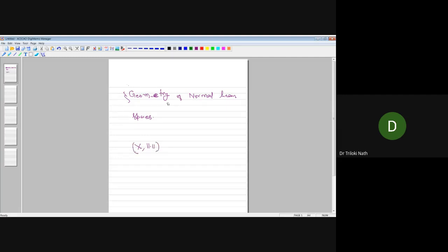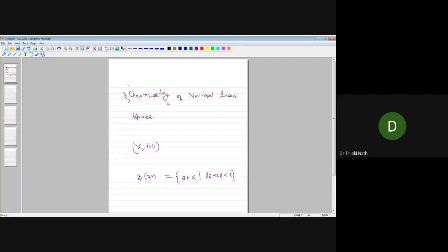What do you mean by the open ball? B(x, r) is an open ball with center x and radius r. It is defined as the set of all elements y in X such that the distance of y from the center x is less than the radius r. So this is a ball.